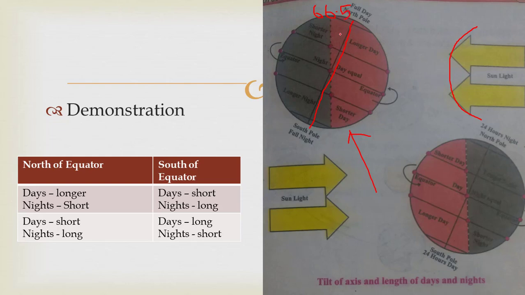So the earth's axis is tilted towards the sun. It is tilted towards the sun. So that's why that front part experiences longer days and shorter nights.